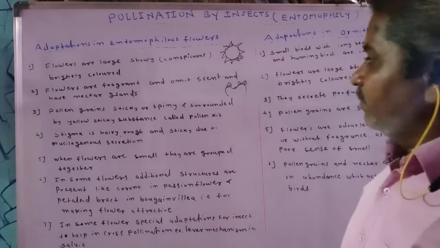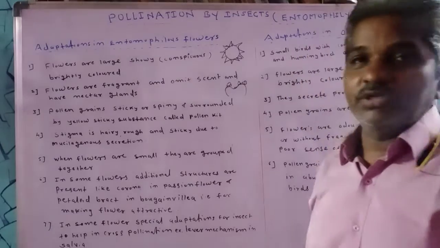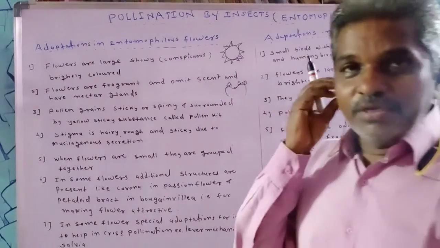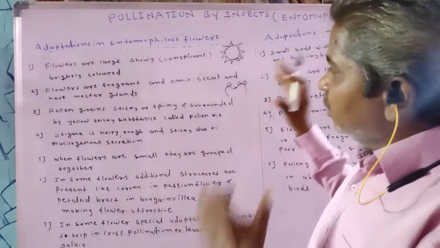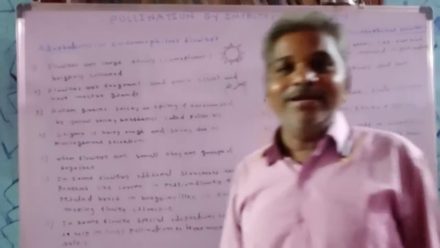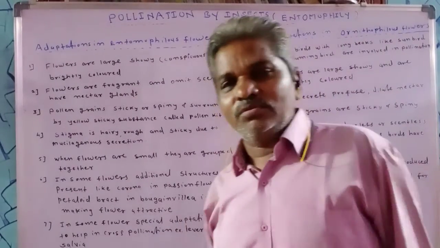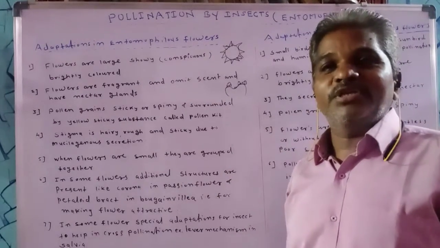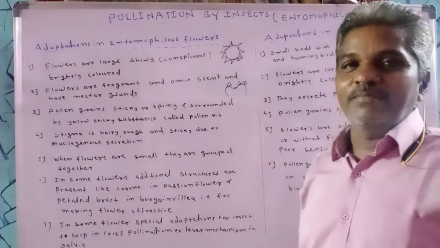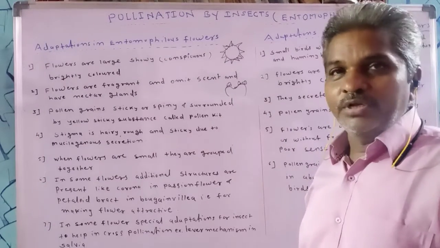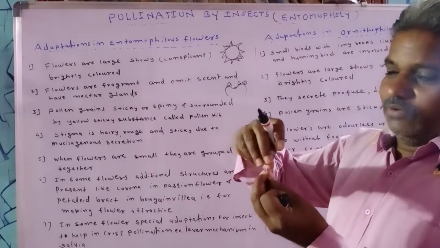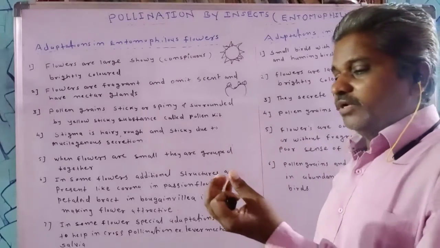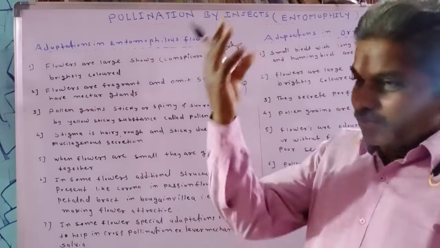The next type of adaptation concerns small flowers. Generally, insect pollinated flowers are large, showy and attractive. But sometimes when flowers are small, they are grouped together in the form of an inflorescence, for example in mustard.